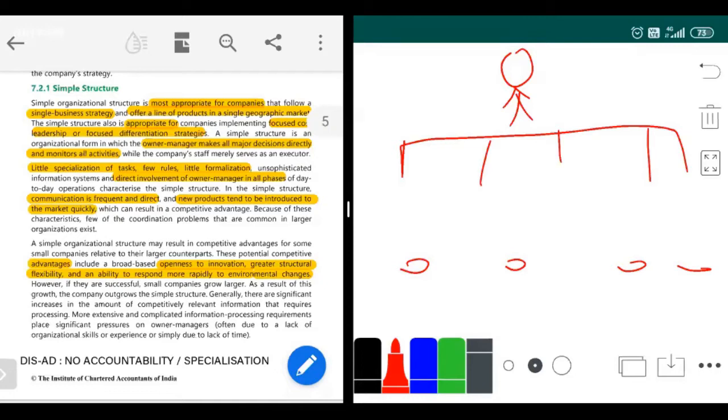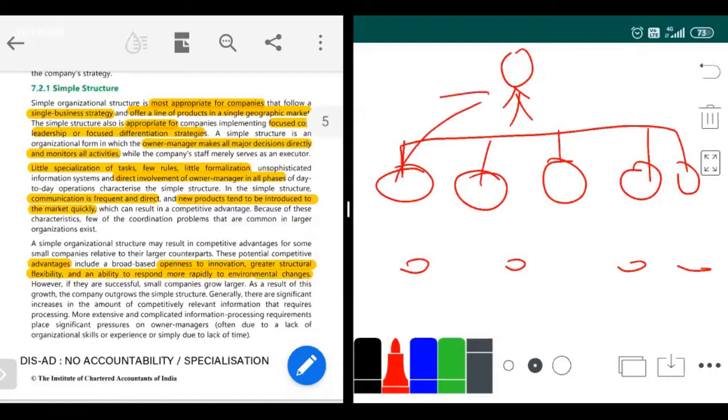Before, I was handling finance, marketing, sales, procurement, and everything myself. Now these functions I'm going to give to someone else. I'll appoint a functional manager under me, and these people will manage the functions. Each of them will report to me at the end of the day. So how much cash have we collected today? How much sales have we made today? How much raw material or saris have been collected? How much have been stored? All of that, these functional managers will come and report to me.